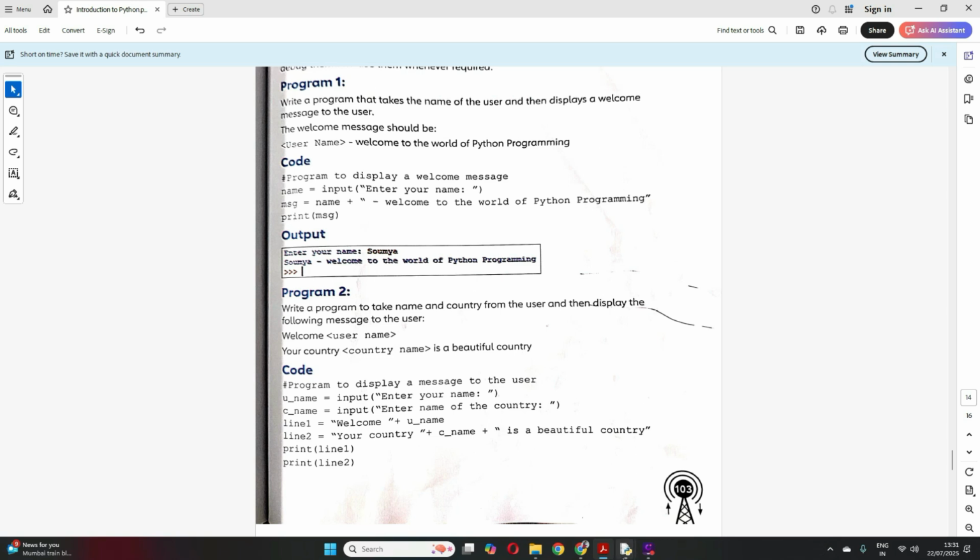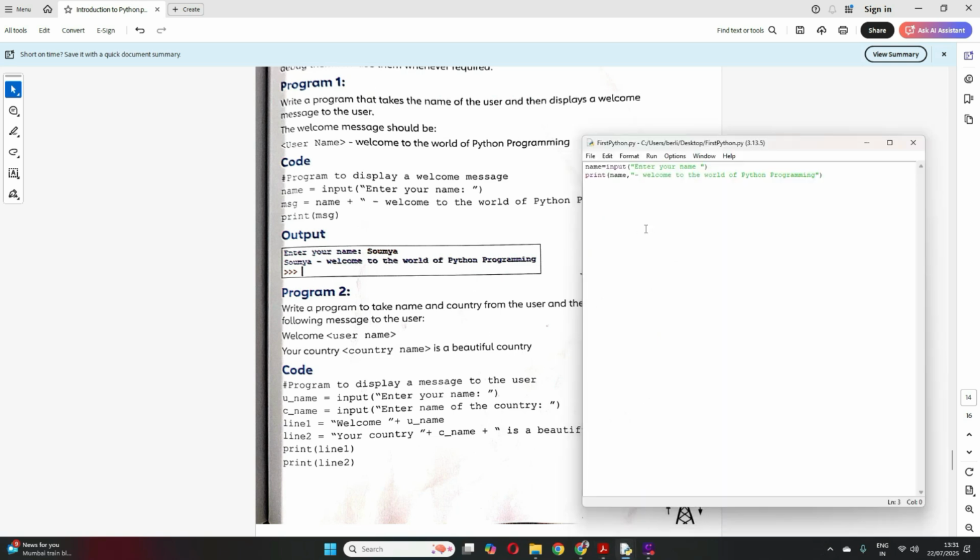Clear? I showed you this way also, right? So I can do it this way also. Like a message is equal to, or any other variable you can take, M is equal to, maybe I want name first, then plus, then within double quotes you put all this. So it will join together.